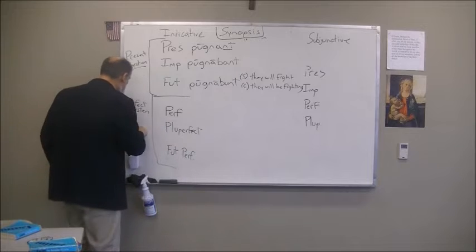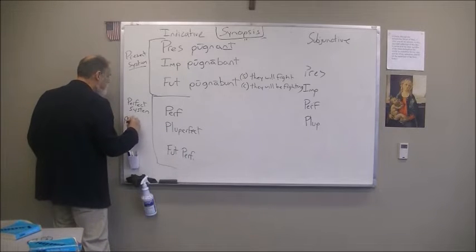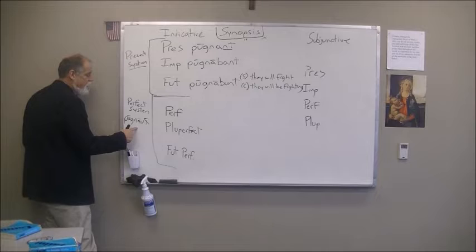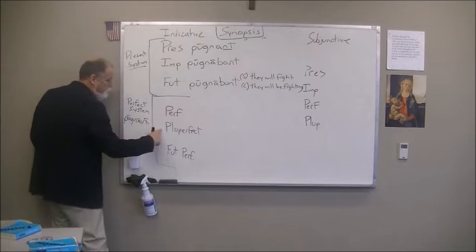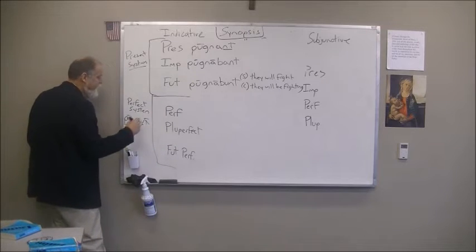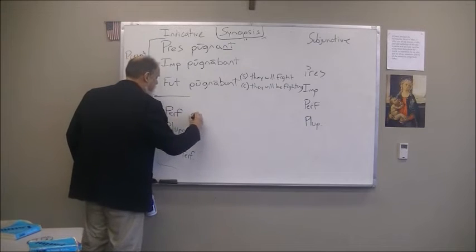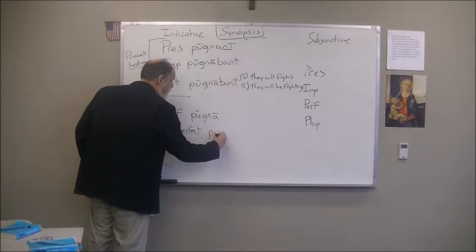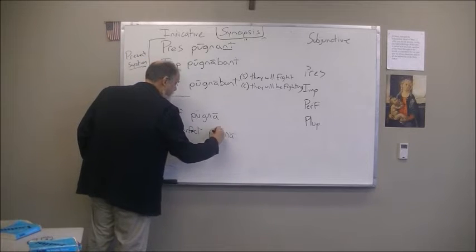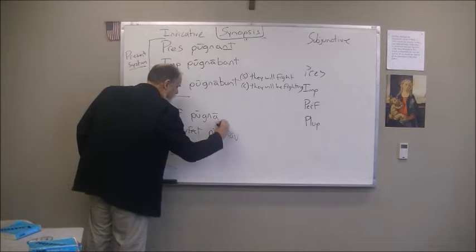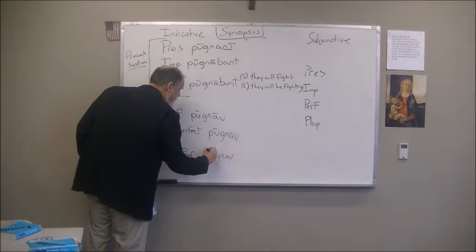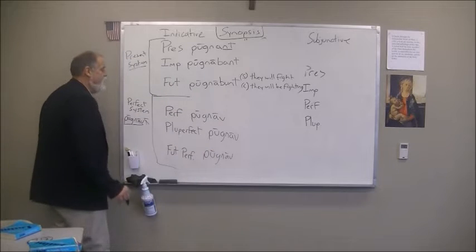And those of you who know the first conjugation know that the third principal part would be pugnavi. Now, we drop the I, and that gives us our stem. So for all of these, the perfect, the pluperfect, the future perfect, this stem always stays the same. So we can write it in. It's not ideal, but we can write it in on all of them and then add our endings. Okay? Pugnav, and again, pugnav, right there.